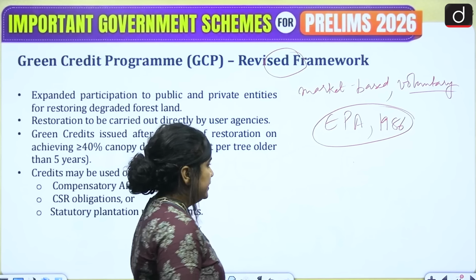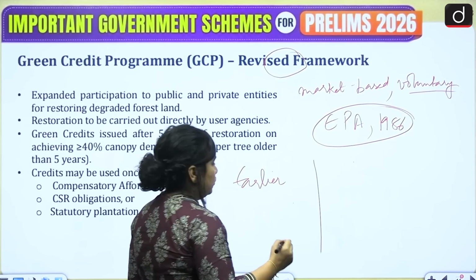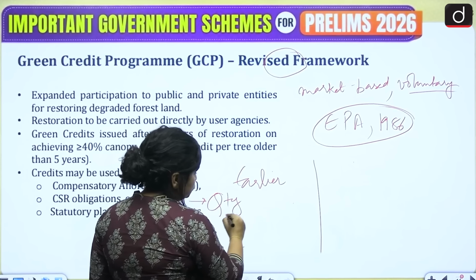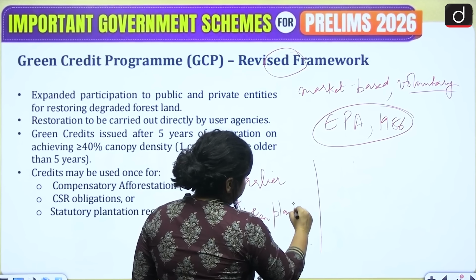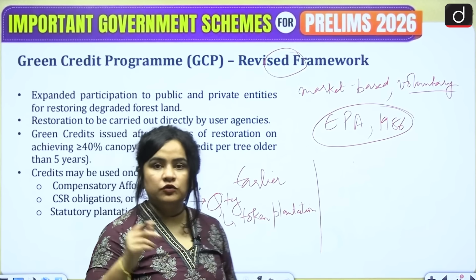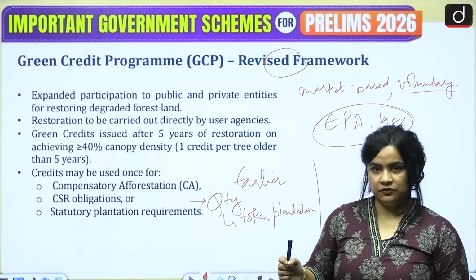So earlier, in the original framework, the focus was on quantity, which usually led to token plantation. That look, we've done our job, we've planted trees, irrespective of the ecological quality of those trees planted, and not focusing on the survivability of those trees.